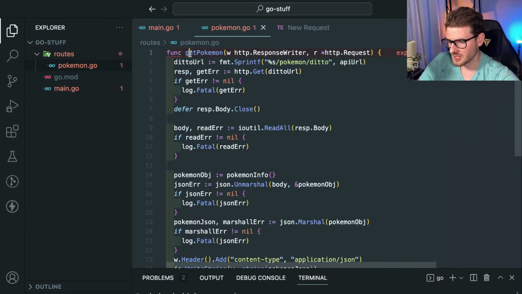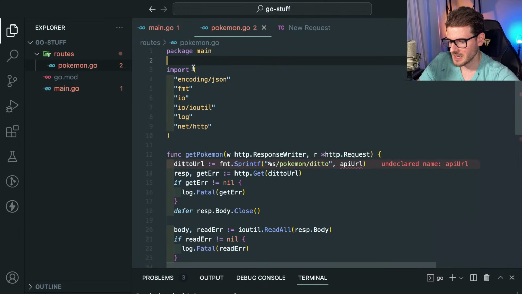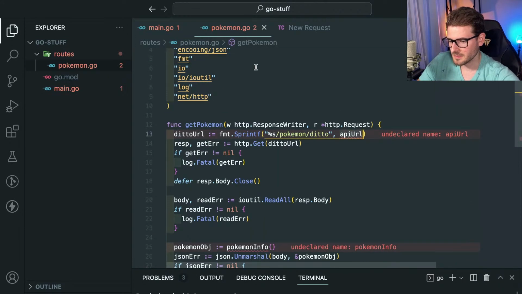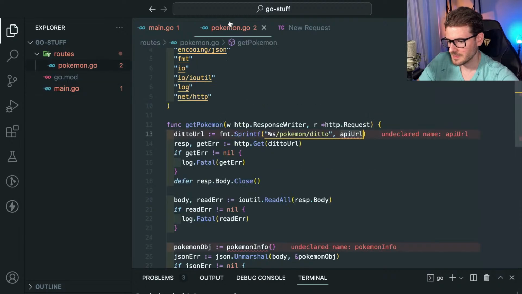Now I think this is going to be private, right? But if I say package main, well, I guess this would have to be package routes, right? The API URL would probably have to be some type of constant. Can I just import this here? Like if I call this API URL, can I import this?